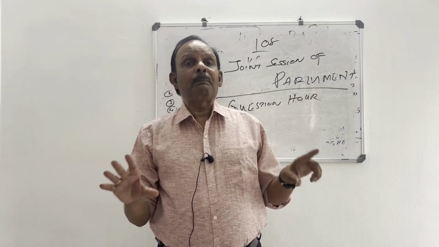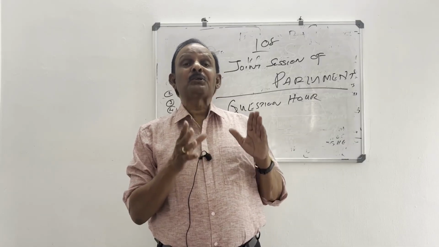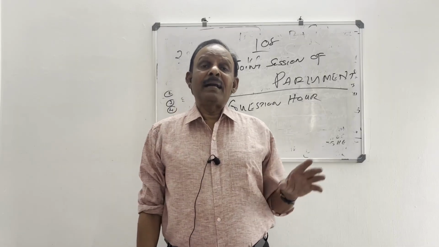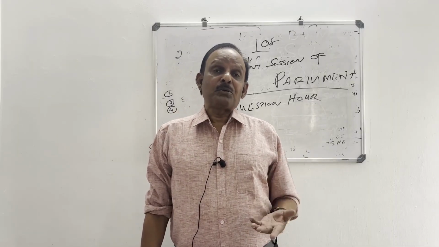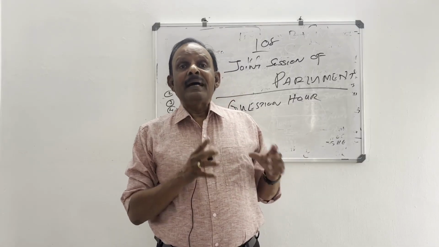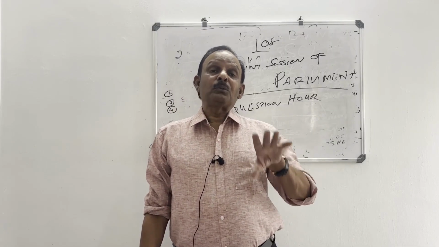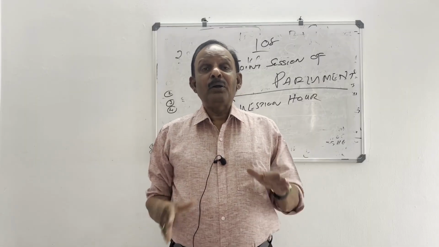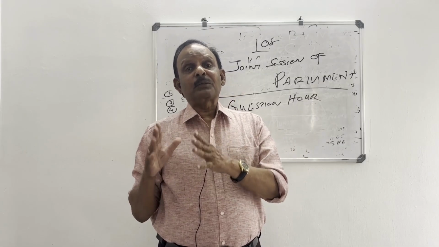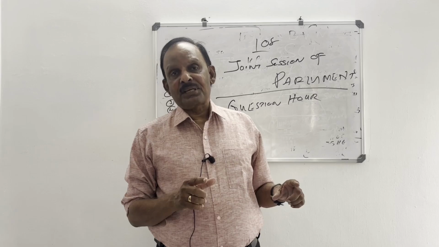The bill is defeated. So what can be done? The bill cannot be passed. The bill cannot be signed by the President. There is a constitutional deadlock. Another term is constitutional impasse. How can we solve the deadlock? That is why we are using Article 108. A joint sitting of the two houses can be convened. So, to settle a dispute between the two houses on an ordinary bill, the President can convene a joint session.